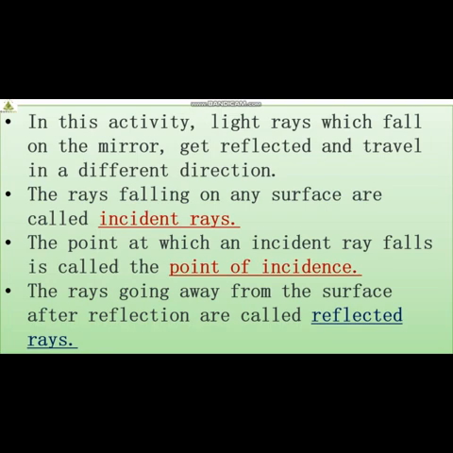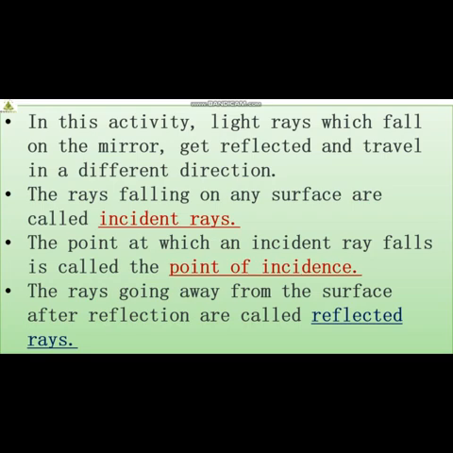Yes? Now important definitions we have, all three important lines. Okay, we are going to cover one by one. Which are those lines? Please students pay attention. This is very much important. The rays falling on any surface are called incident rays. The light rays which are falling on any surface, smooth surface, rough surface, regular surface, are known as incident rays. The point at which an incident ray falls is called the point of incidence.